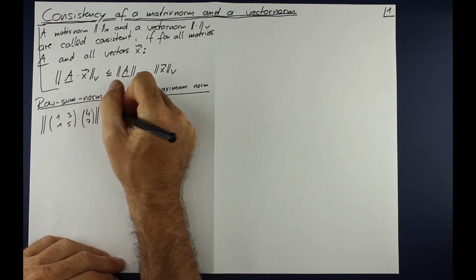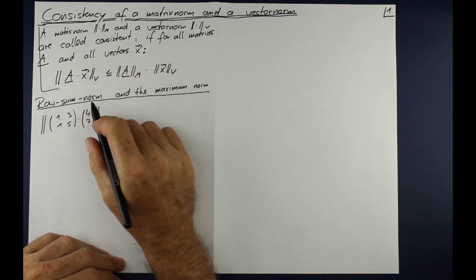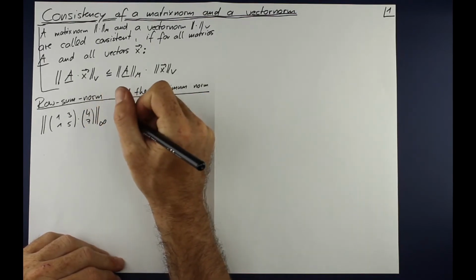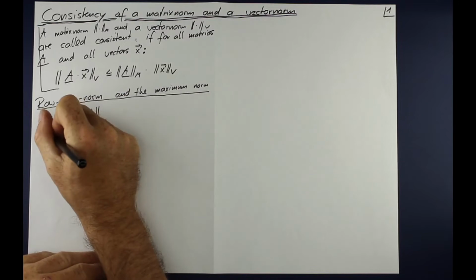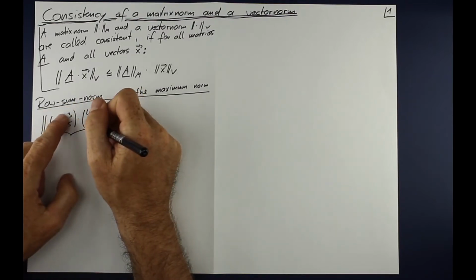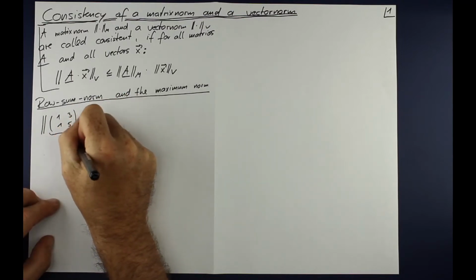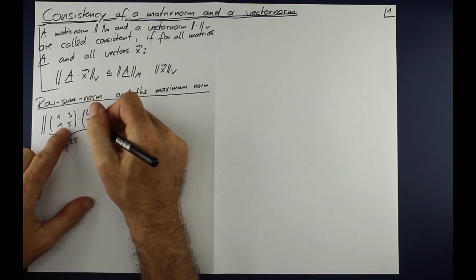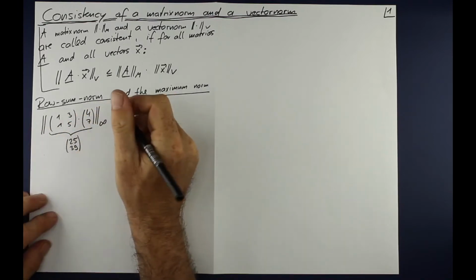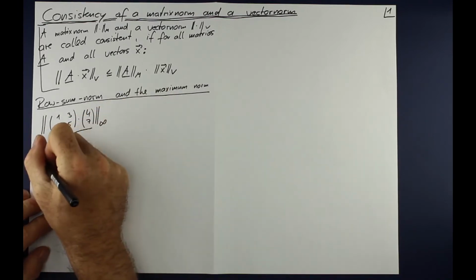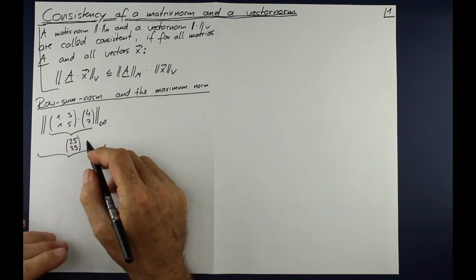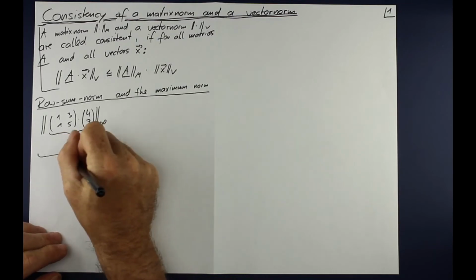And now let's check. We indicate the maximum norm with the index infinity. And what is the result on this side? It's 4 plus 21, so it's 25. And 4 plus 35, it's 39. And what is the maximum norm? The largest entry in absolute value, and this is 39.